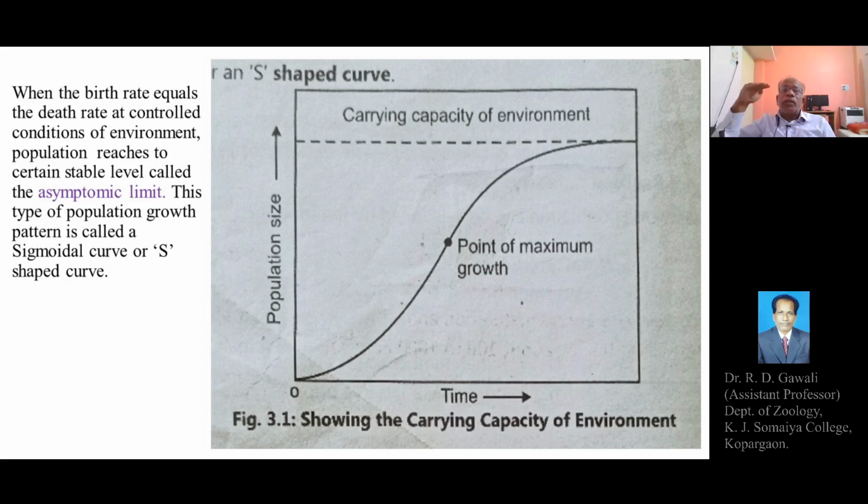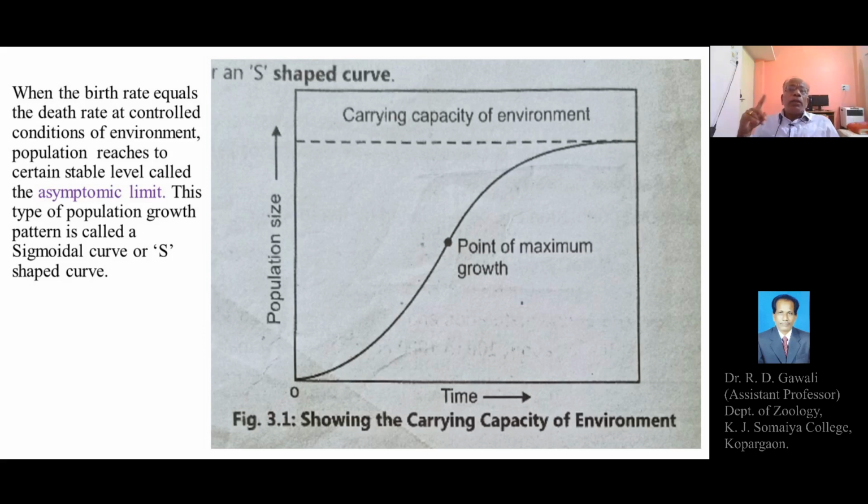So this is the stable number of individuals of the population, at which the population remains thereafter. It is not growing and it is not decreasing. At this level the rate of mortality and the rate of natality are equal.